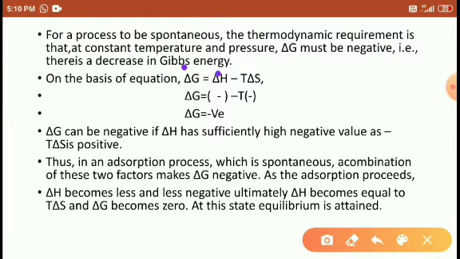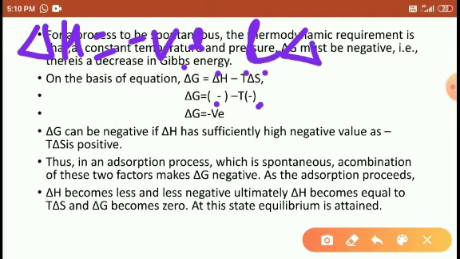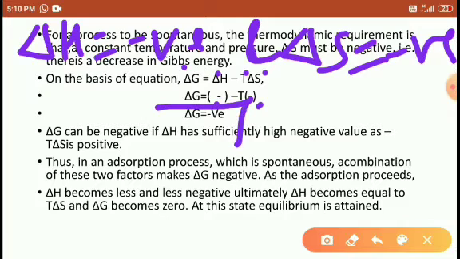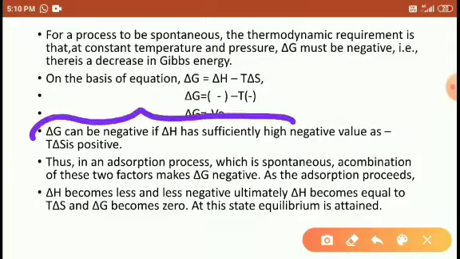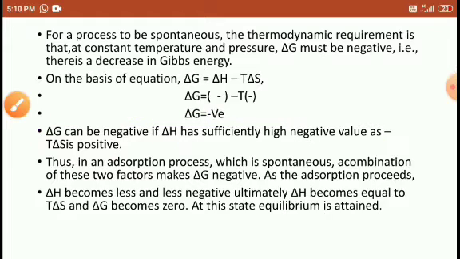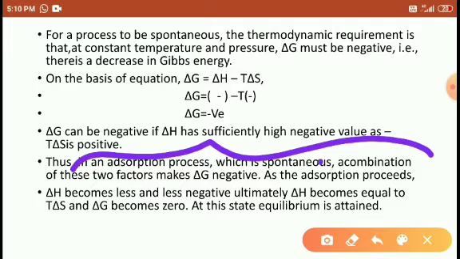Delta G is equal to delta H minus T delta S. Enthalpy decreases, so delta H is negative, and the entropy also decreases, so delta S is negative. So delta G is also negative. So delta G is negative if delta H is highly negative in value compared to T delta S. Thus the adsorption process is a spontaneous process.